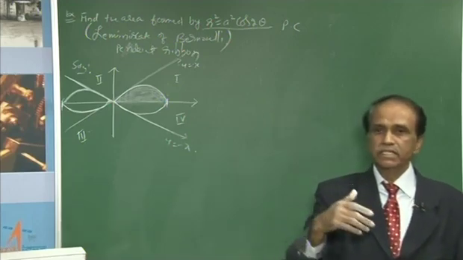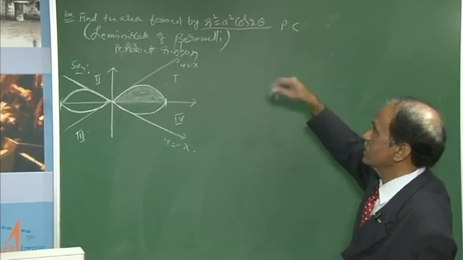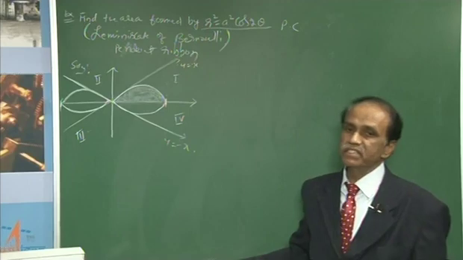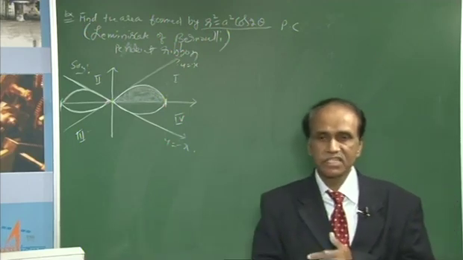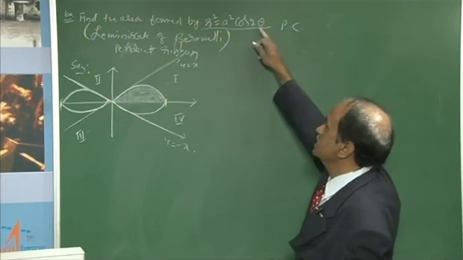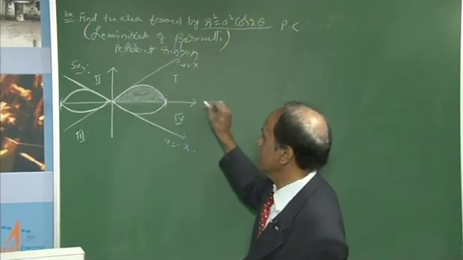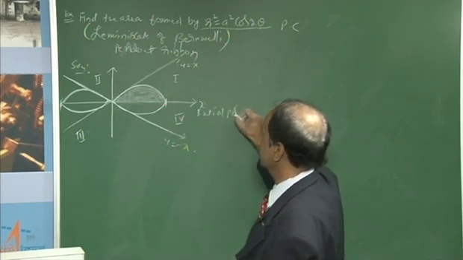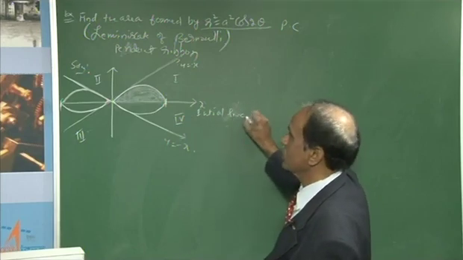You recall the mathematical procedure, how the curve tracing happened for this curve in the case of polar coordinates. What are the symmetries that you are going to discuss? Symmetry means how you are going to fix the curve where the symmetry exists. If you replace theta by minus theta and the equation remains the same, then the curve is symmetric about the initial line. This x axis is called the initial line in polar coordinates.